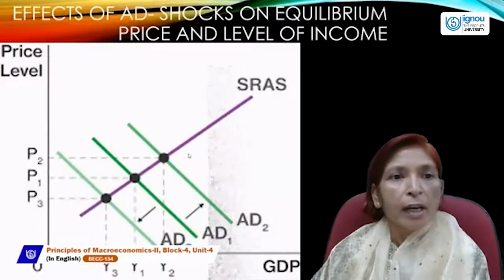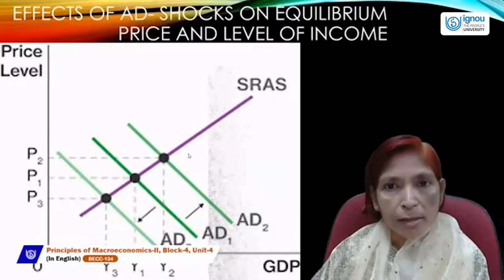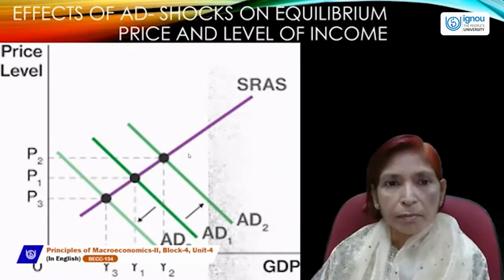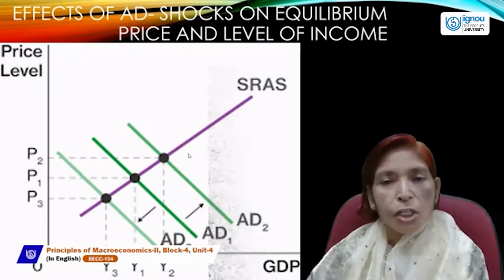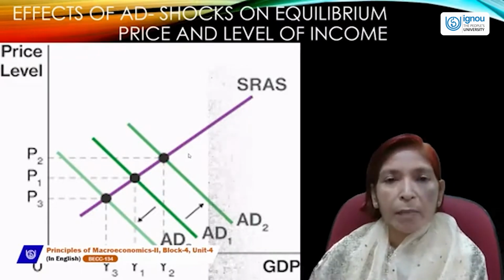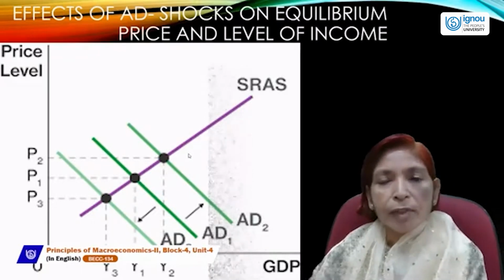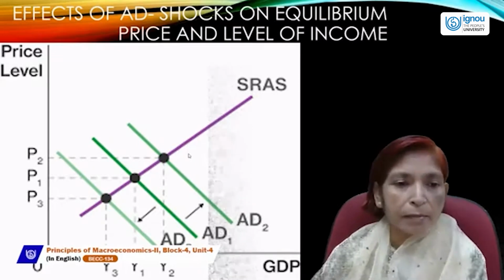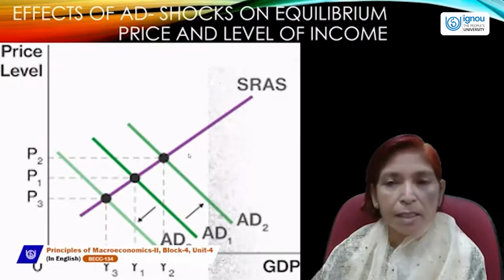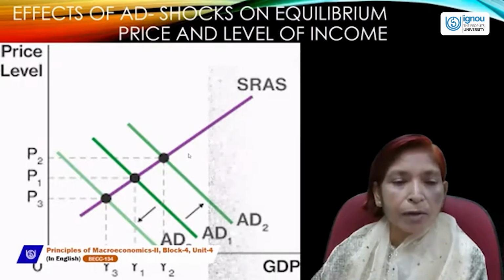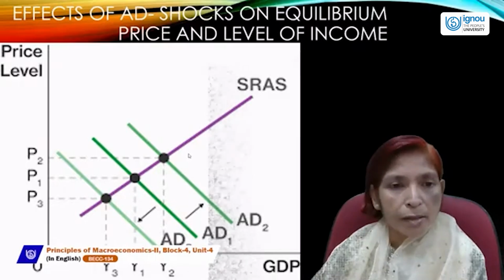Next is the effect of aggregate demand shocks on equilibrium price and the level of income. We can show the change in aggregate demand either rightward or leftward on the same diagram. If we want to draw only one diagram, then we can easily show the impact of aggregate demand shocks.